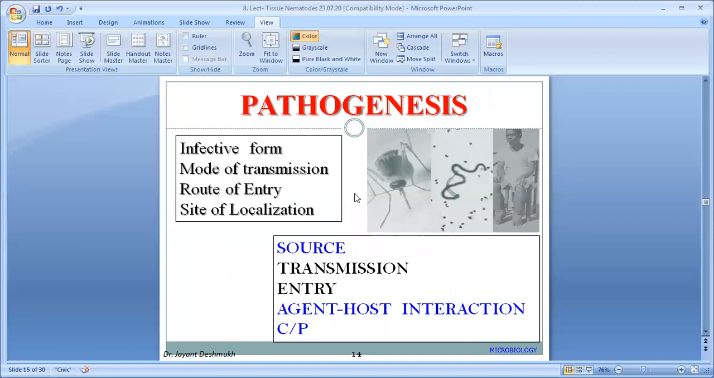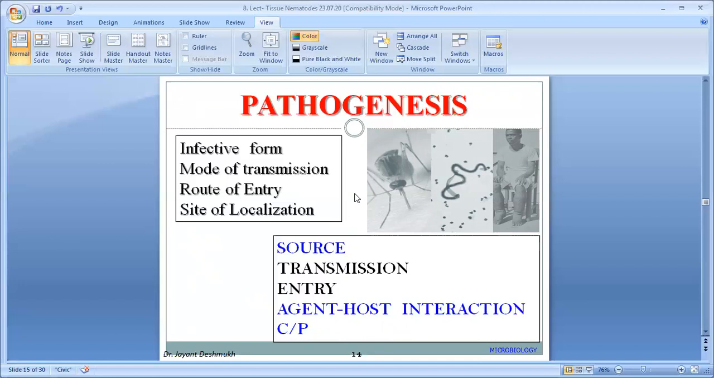After the life cycle, then the third part, that is the pathogenesis. Morphology, life cycle, and classification of filarial worms are over. Pathogenesis. Before starting pathogenesis, first, important points you have to remember, that is, what is the infective form. Again the points get repeated, no problem, but at least you remember what the infective form is. In human beings, it is the third stage larva.